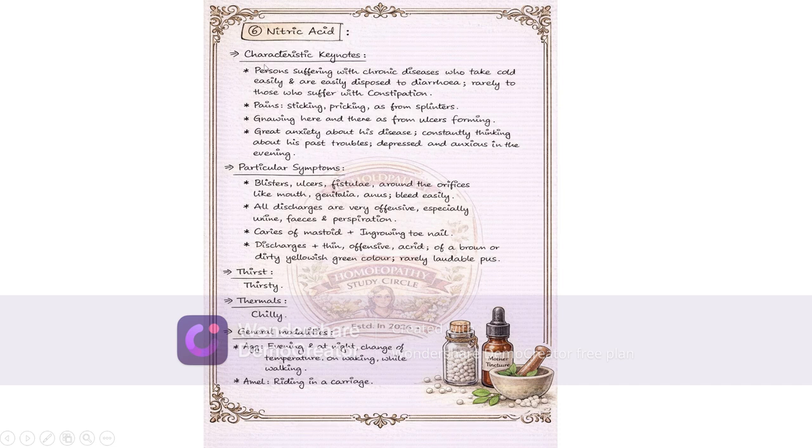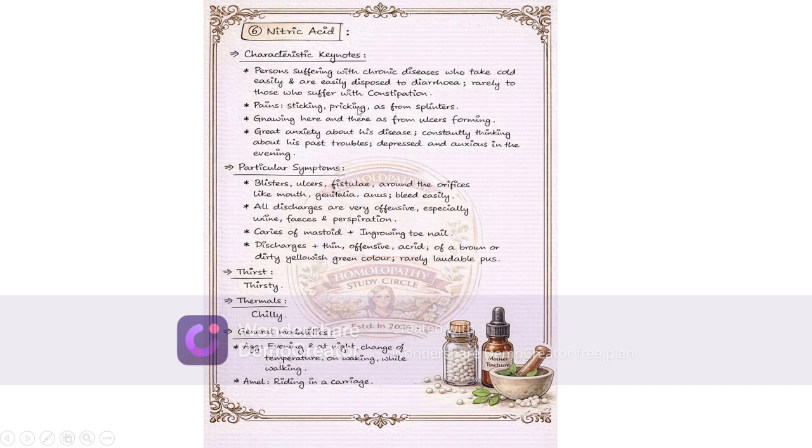Nitric acid. The characteristic symptoms of nitric acid are persons suffering with chronic disease who take cold easily and are easily disposed to diarrhea, rarely those who suffer with constipation. So, when there is fistula in people with diarrhea, this is the opposite of Silicea. In Silicea, there is more constipation. In nitric acid, there is more diarrhea.